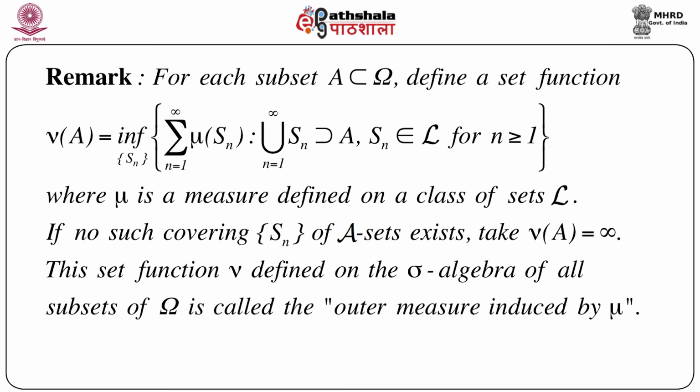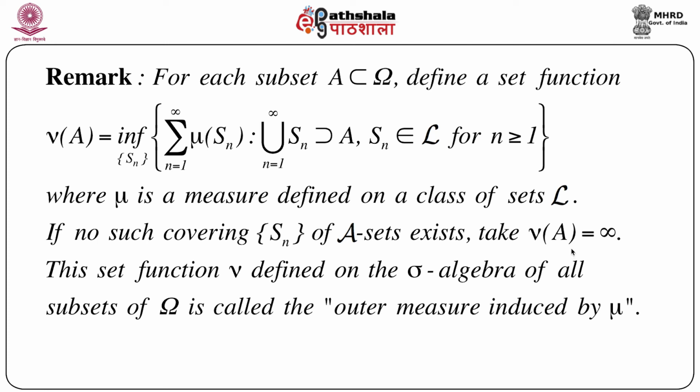And in this expression, what is mu? Mu is a measure defined on a class of sets script L. Now just one thing: there is a chance that there might not exist any such covering sequence Sn of capital A. That means whenever we pick any set A, we might not get any such covering in terms of Sn, where each Sn must belong to script L. In that case, we take nu of A equals infinity.